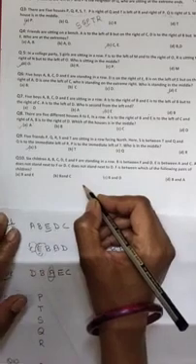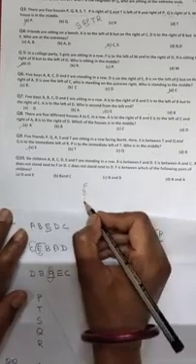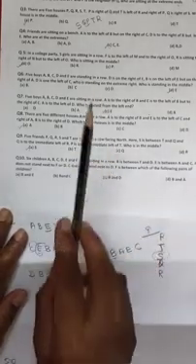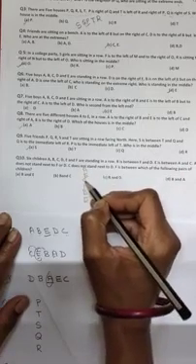6 children A, B, C, D, E and F are sitting in a row. B is between F and D. As they are standing in a row, I am also writing all the alphabets vertically. E is between A and C. So here I have written E in between A and C.